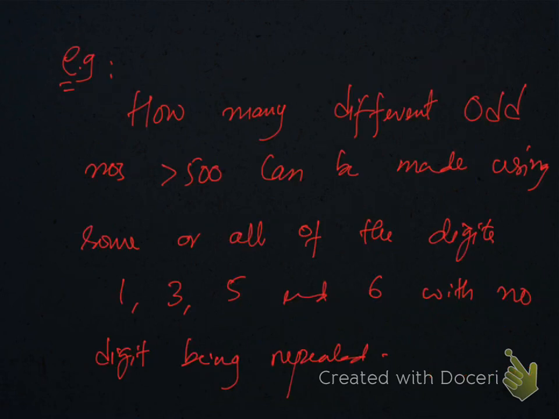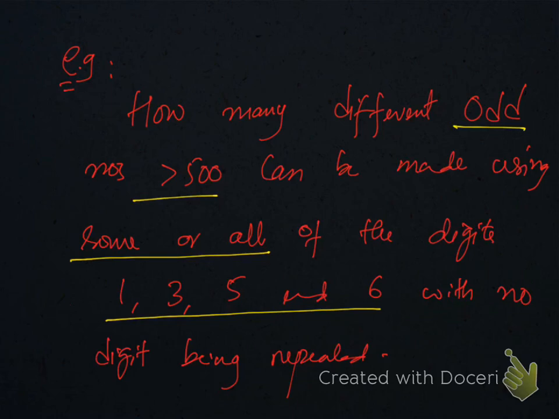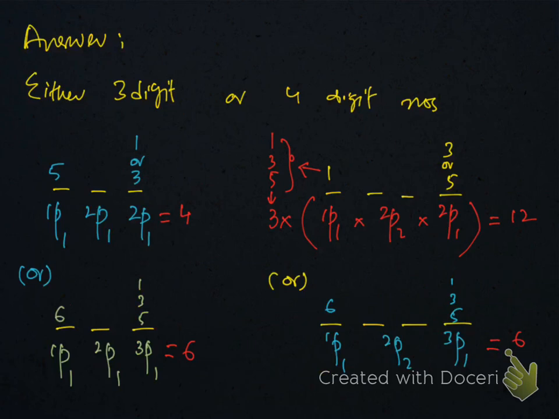Example: how many different odd numbers greater than 500 can be made using some or all of the digits? This is one of the most important things. There are 4 digits, 1, 3, 5, 6, with no digit being repeated. So there are in fact two main restrictions or 3 restrictions. The number should be odd, the number should be greater than 500, and some or all of the digits are used. Well, the number could be either 3 digit or 4 digit.